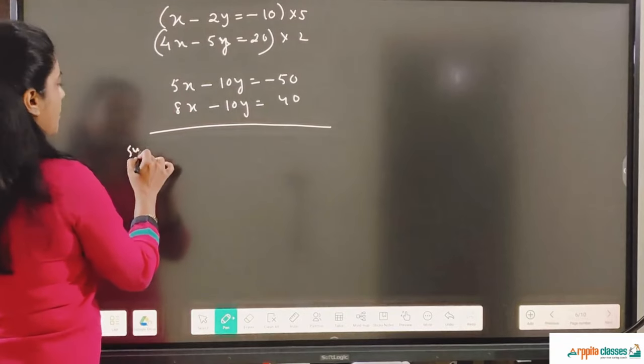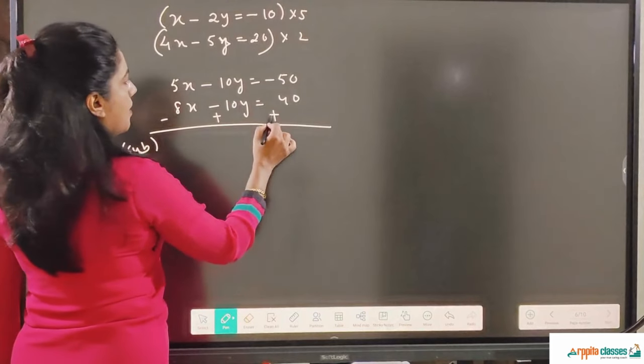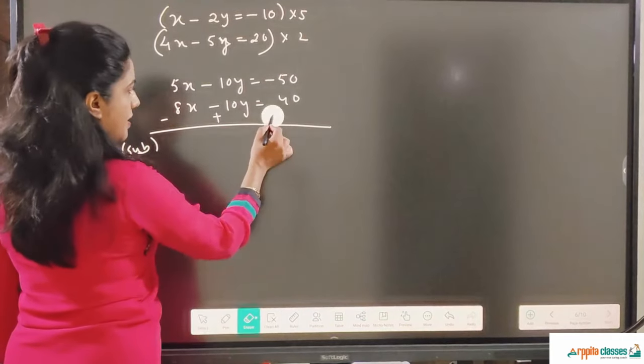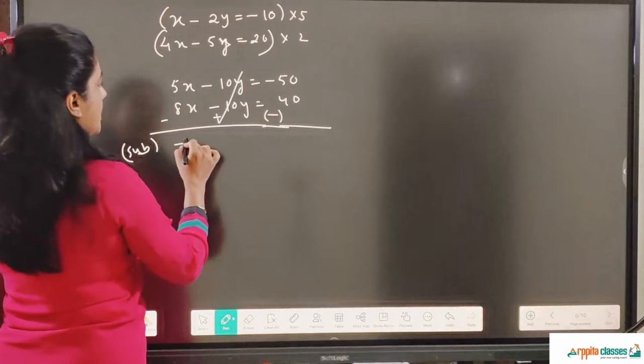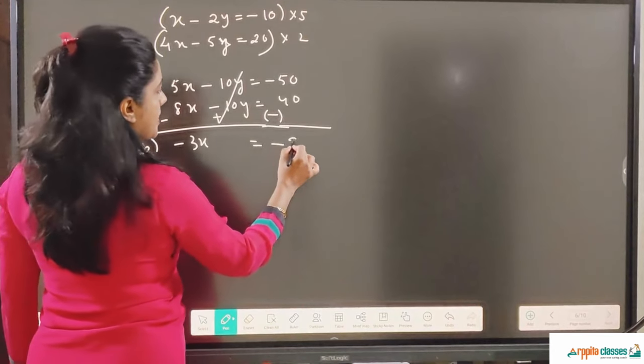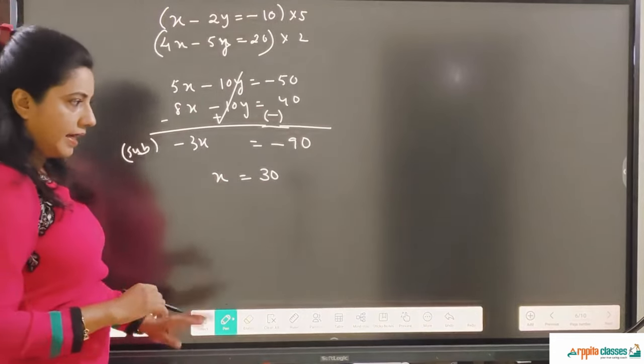I will subtract both the equations as the signs are same. So this is getting cancelled. This is minus 3x is equal to minus 90. So x is equal to 30. Now it is correct. x is equal to 30.